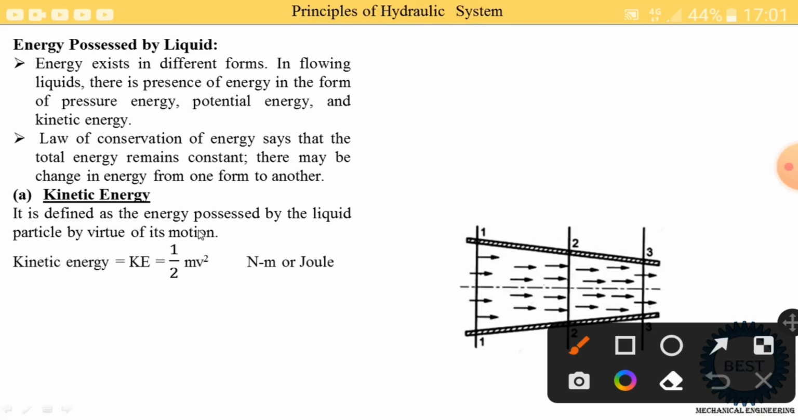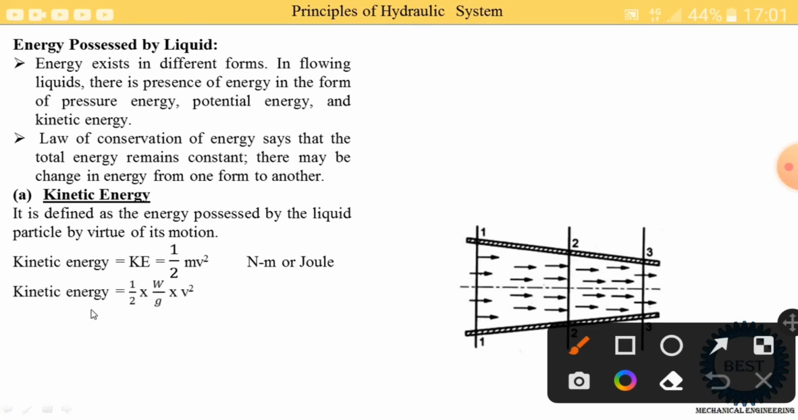Kinetic energy is denoted by KE. The equation of kinetic energy is equal to 1 by 2 mv square. M means the mass of the liquid and V is the velocity of the liquid. And the unit of this kinetic energy is Newton into meter or a joule.